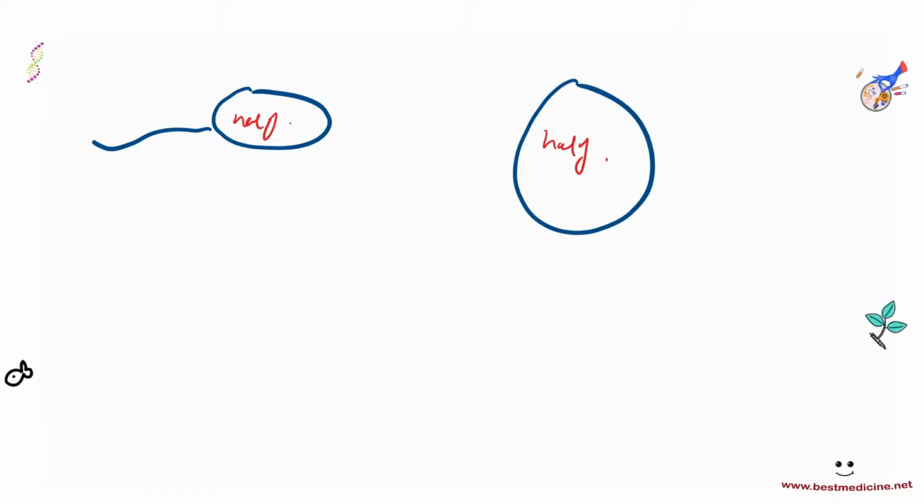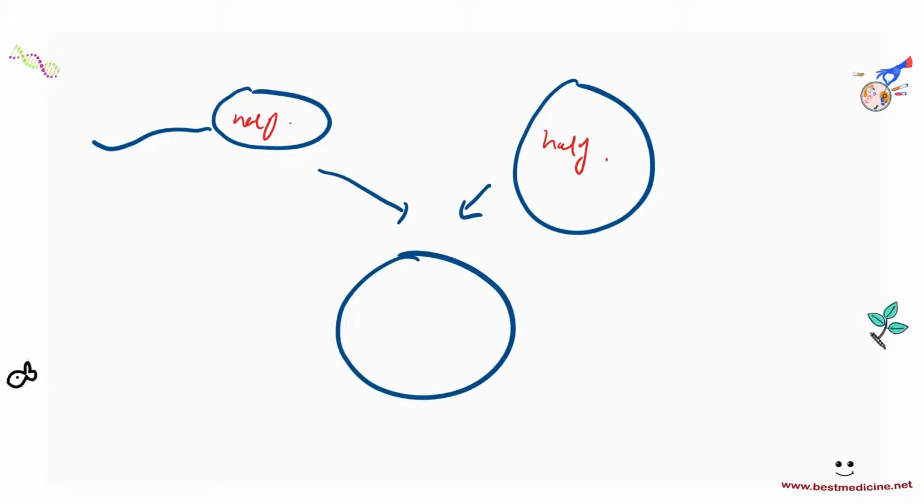Alright, so remember that in sexual reproduction, we need a cell that has half the amount of normal DNA, right? So this would have half the amount of normal DNA, for example, a sperm cell, and you would have an egg cell that would also have half the amount of normal DNA, and this would occur in humans. And then you get fertilization, and then you get a zygote that has full DNA.